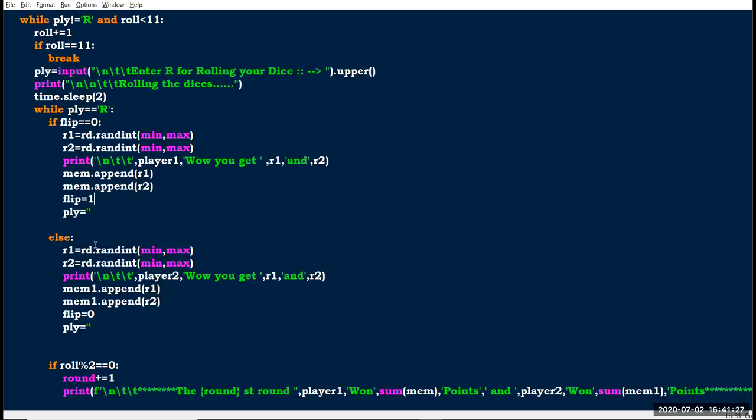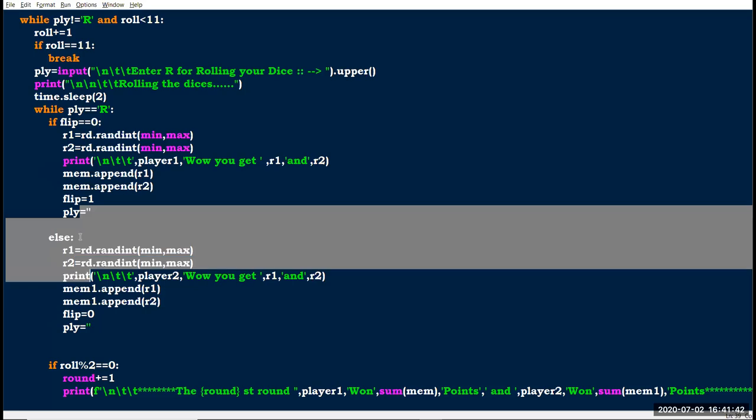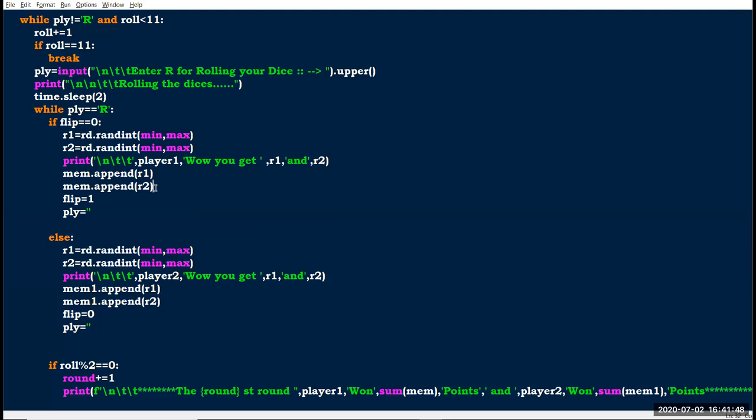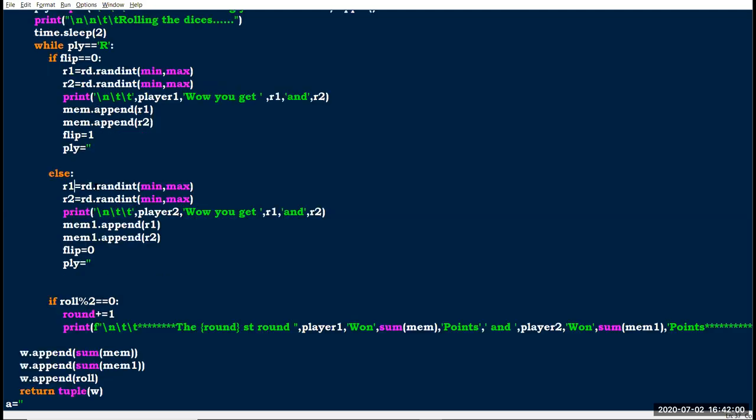So now flip equals 1. By the next loop, the first condition is not satisfied because flip equals 1, so it automatically goes into here. Here also I am using R1 and R2 because in the previous condition I have stored the R1 and R2 values into mem. So now R1 and R2 are free, and I am using the same R1 and R2 to save the other player's dice values. Here I have printed, and the same process is done here.